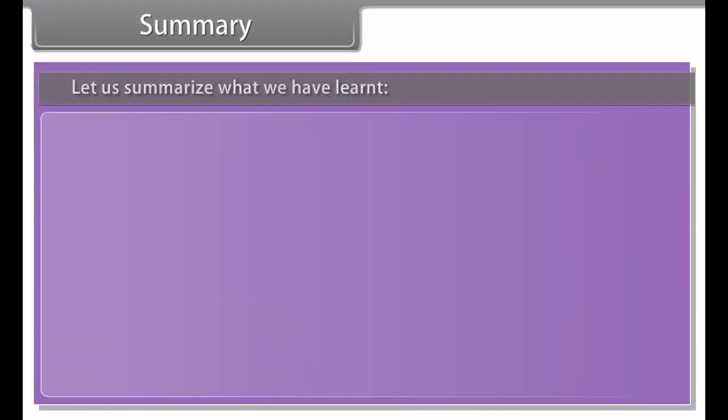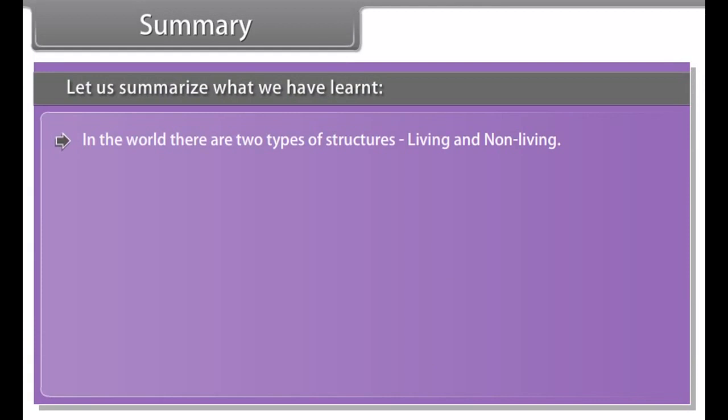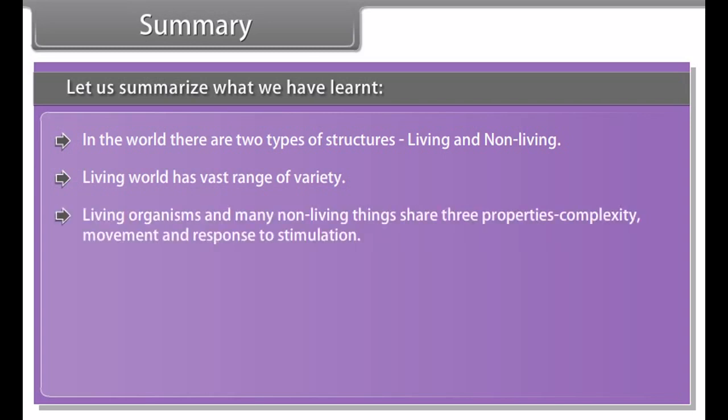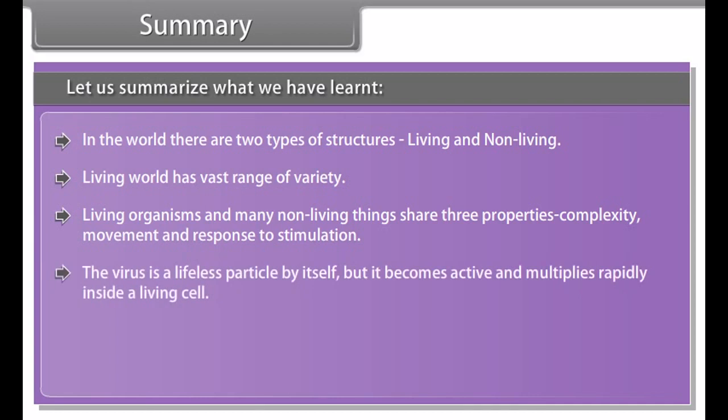Summary. Let us summarize what we have learned. In the world, there are two types of structures, living and non-living. Living world has vast range of variety. Living organisms and many non-living things share three properties: complexity, movement, and response to stimulation. The virus is a lifeless particle by itself, but it becomes active and multiplies rapidly inside a living cell.